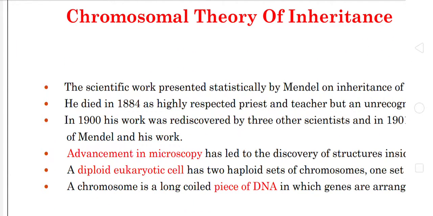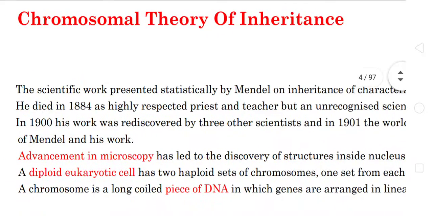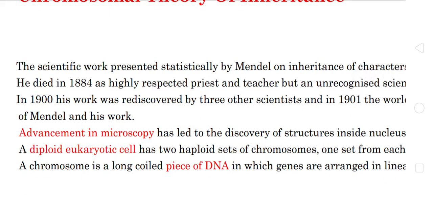We all know the father of genetics is Gregor Johann Mendel. He studied the inheritance of traits in pea plants, but for several reasons his concept was unrecognized until the year 1900. Later three scientists, Hugo de Vries, Carl Correns, and Tschermak, rediscovered the Mendelian concept, which was recognized and accepted by all in the year 1901.